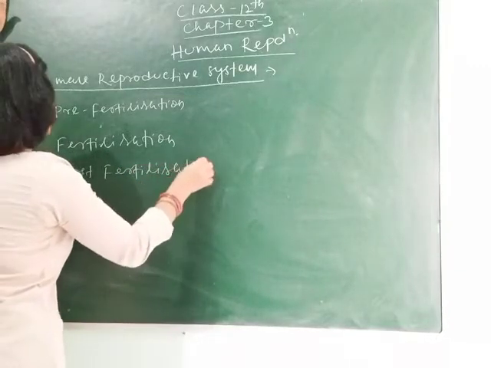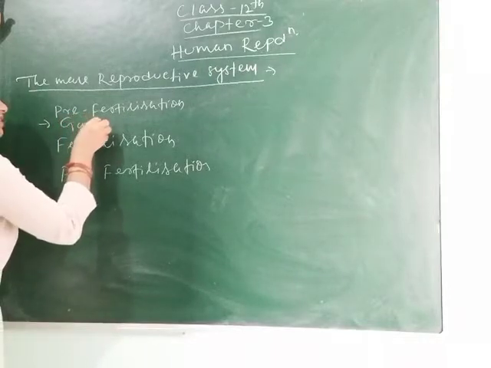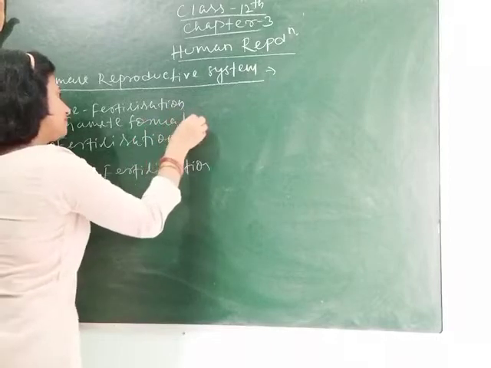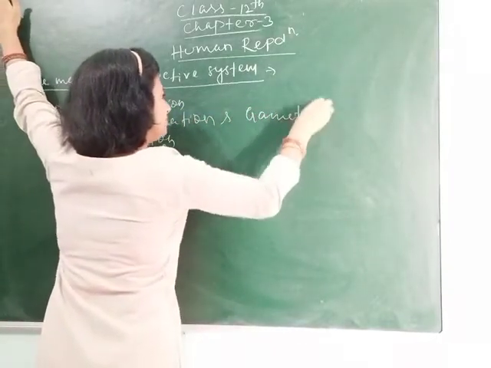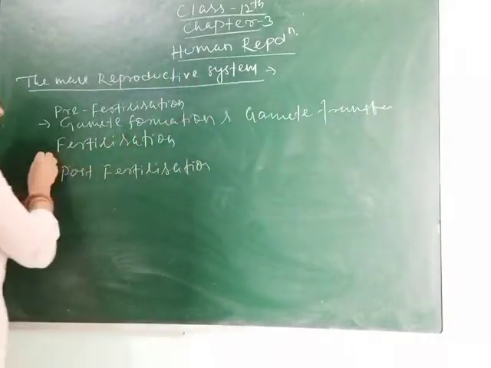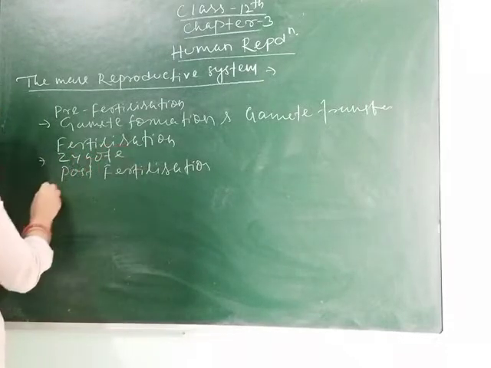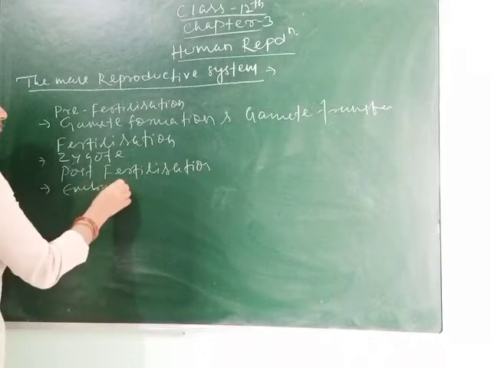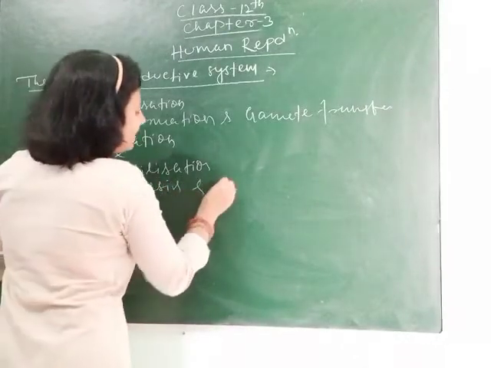Same as in plants, in the pre-fertilization event we will study gamete formation and gamete transfer. Then in the fertilization event we will study how zygote formation occurs, and in the post-fertilization event, embryogenesis and lactation.